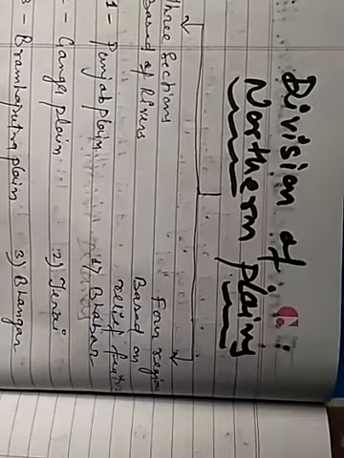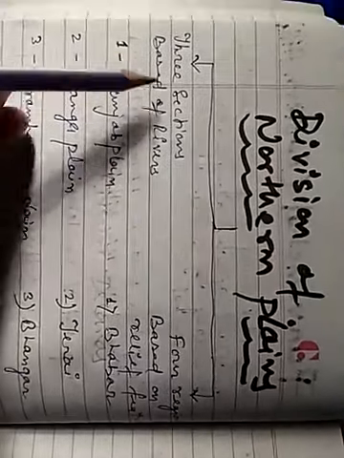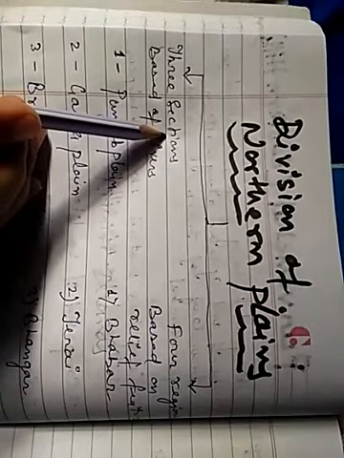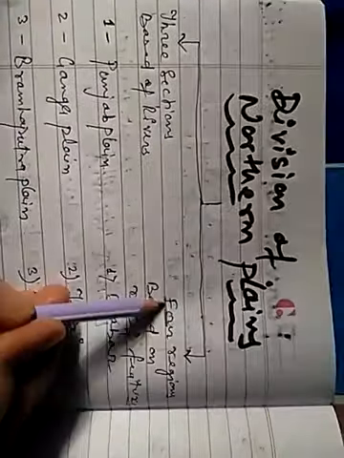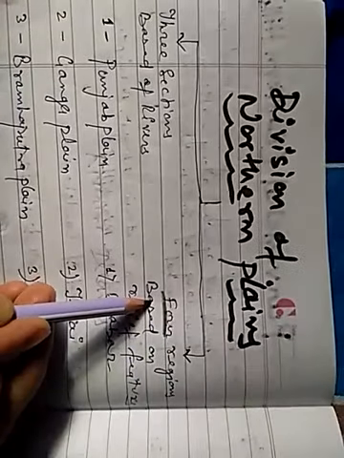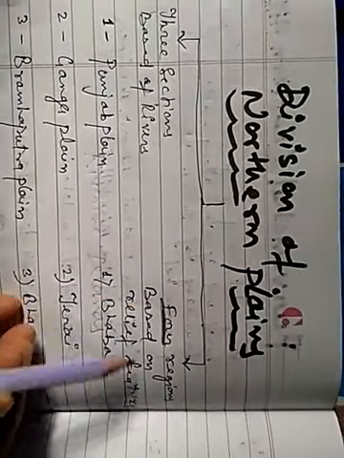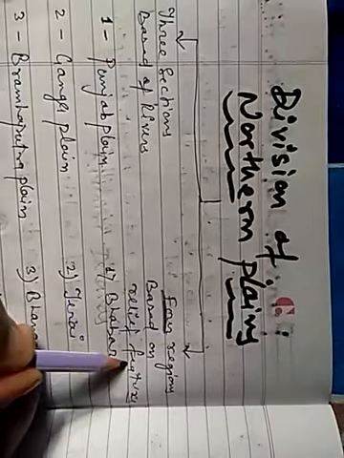We divide the northern plain on two bases. First is 3 sections of the northern plain based on rivers, and then 4 regions of the northern plain based on the variation in relief features.